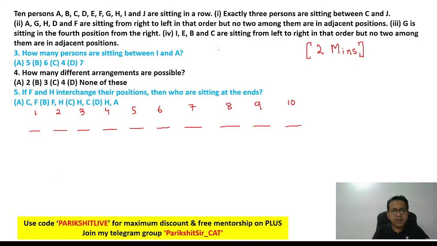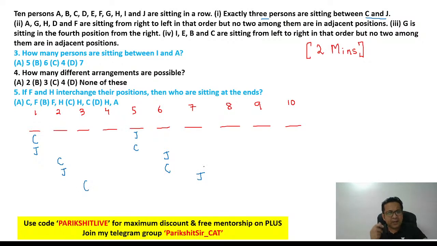Exactly three people are between C and J. Now think about it. There are so many possibilities. If C is at 1, J can be at 5, or vice versa. J is at 1, C is at 5. Or if C is at 2, J is at 6, or vice versa. If C is at 3, J is at 7.